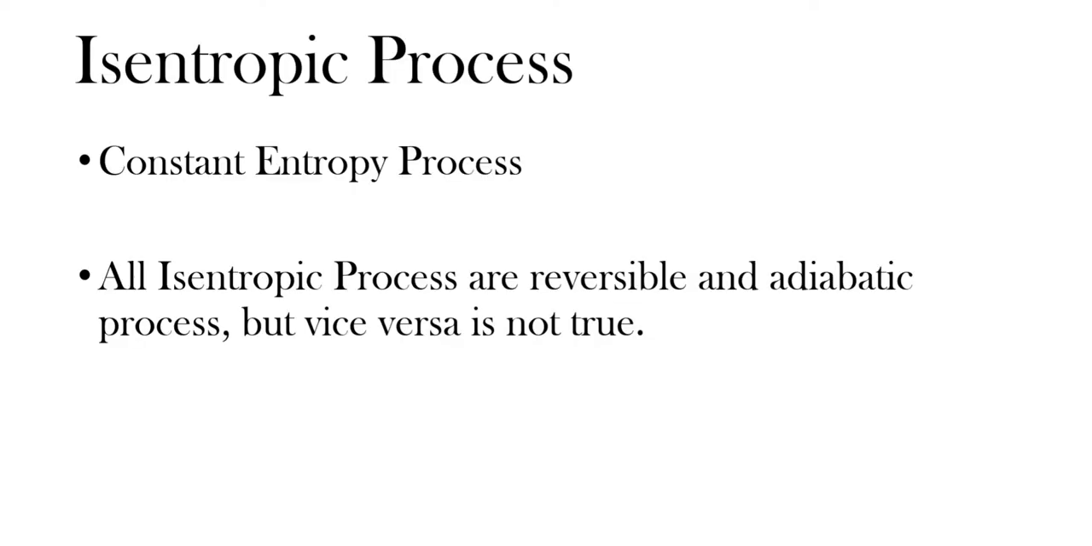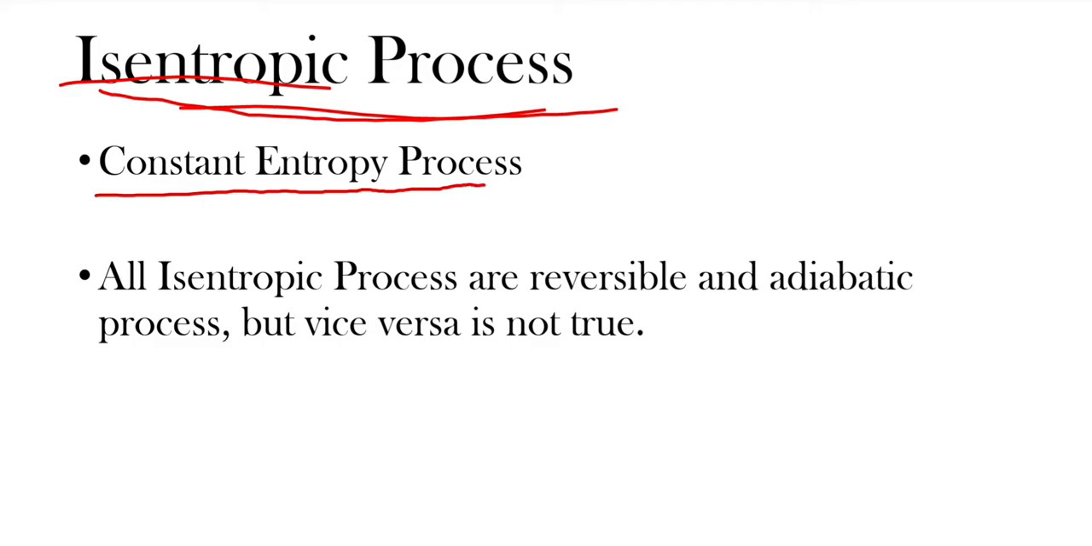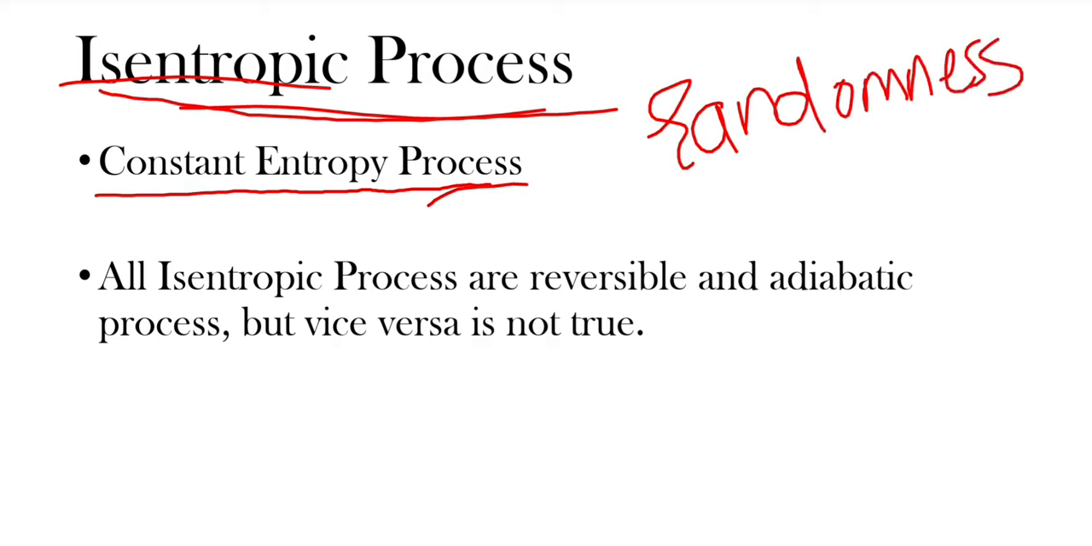So let's start. What does the word isentropic process mean? Isentropic process is a necessary concept for understanding the Carnot cycle. As the word suggests, it is a constant entropy process, meaning that during the process the entropy, or the randomness of the system, remains constant, doesn't increase or decrease. All isentropic processes are reversible and adiabatic.